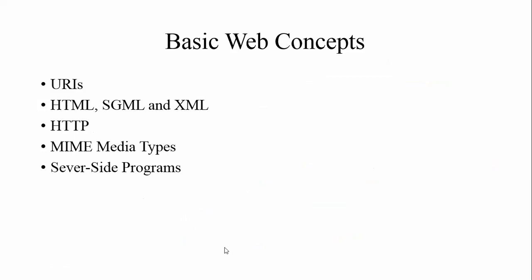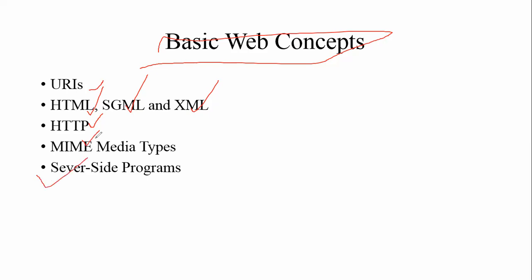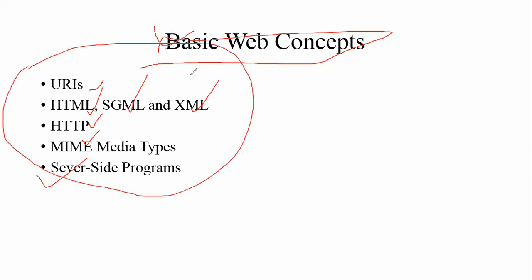The next concept is basic web concepts. In the basic web concepts, I'm going to discuss what is meant by URIs, what HTML is, what XML is, what HTTP is, MIME or media types, and server side programming. What do they mean?